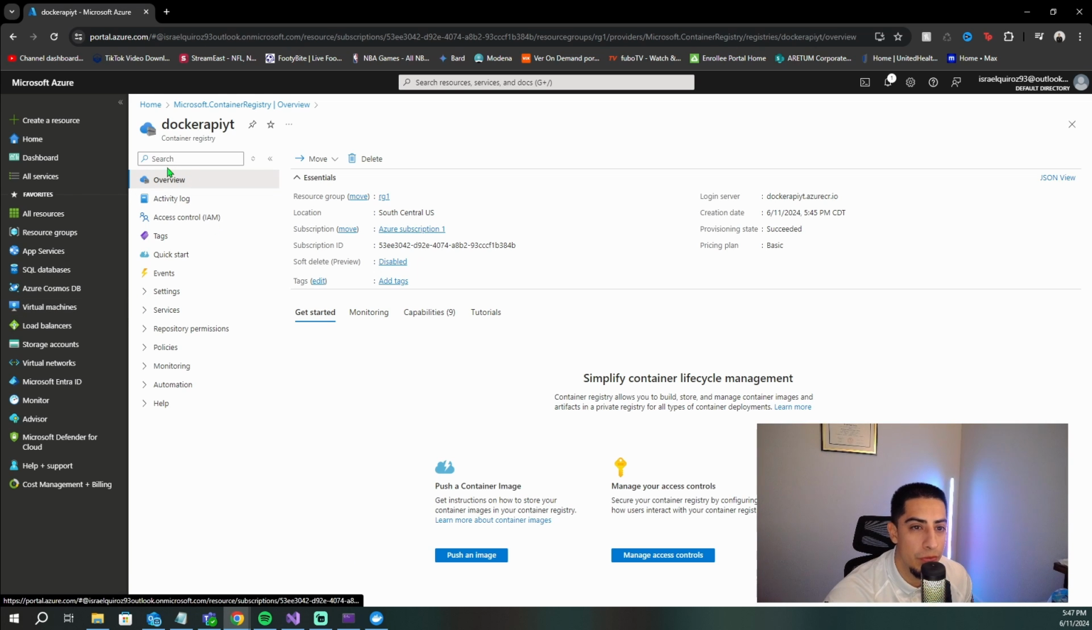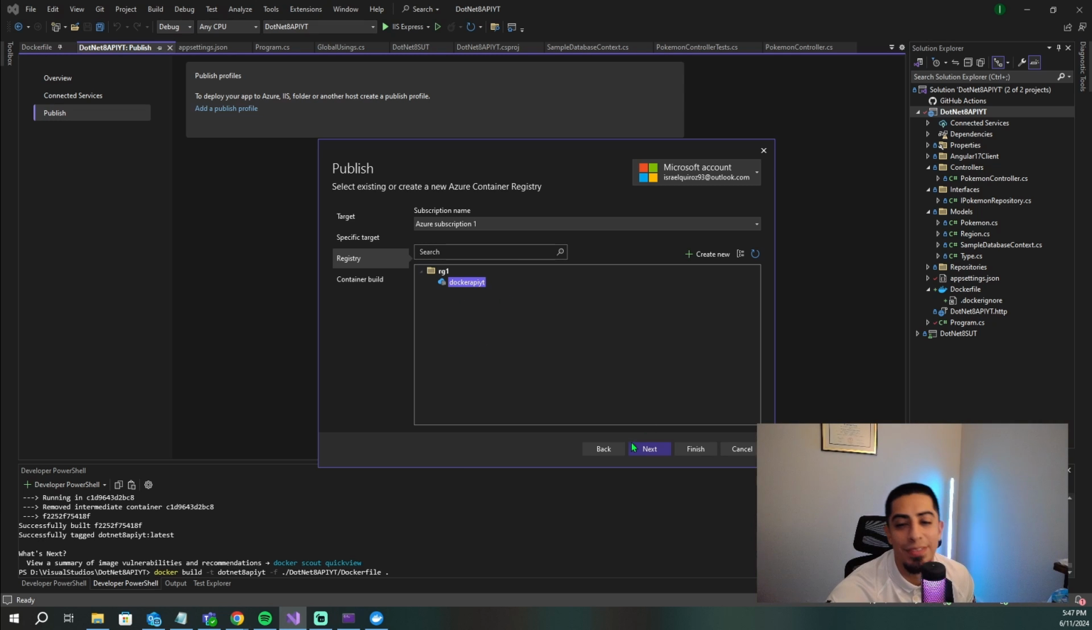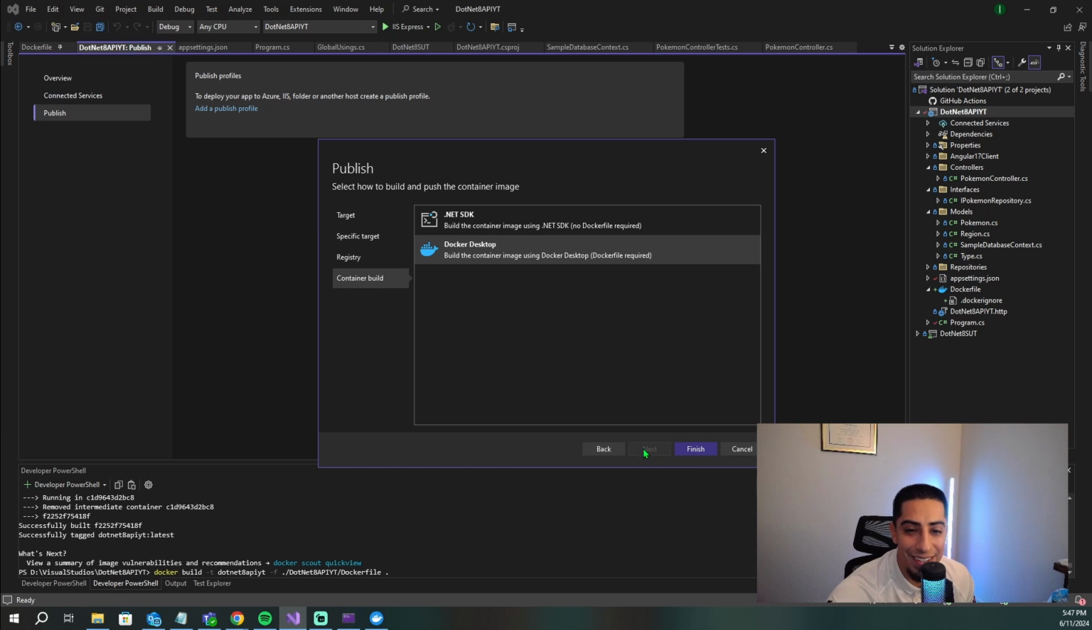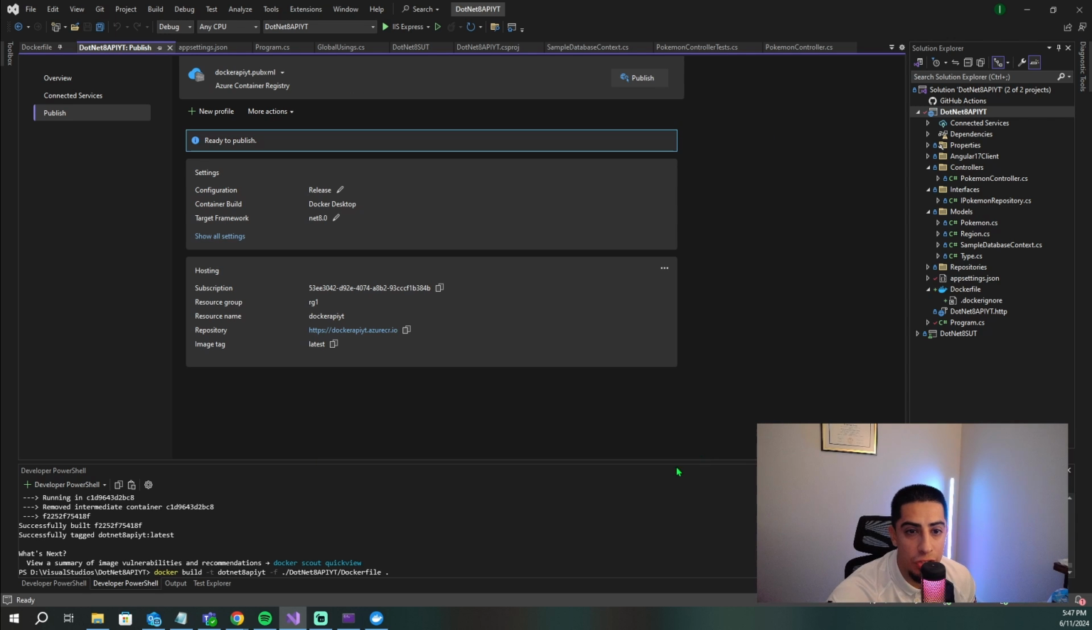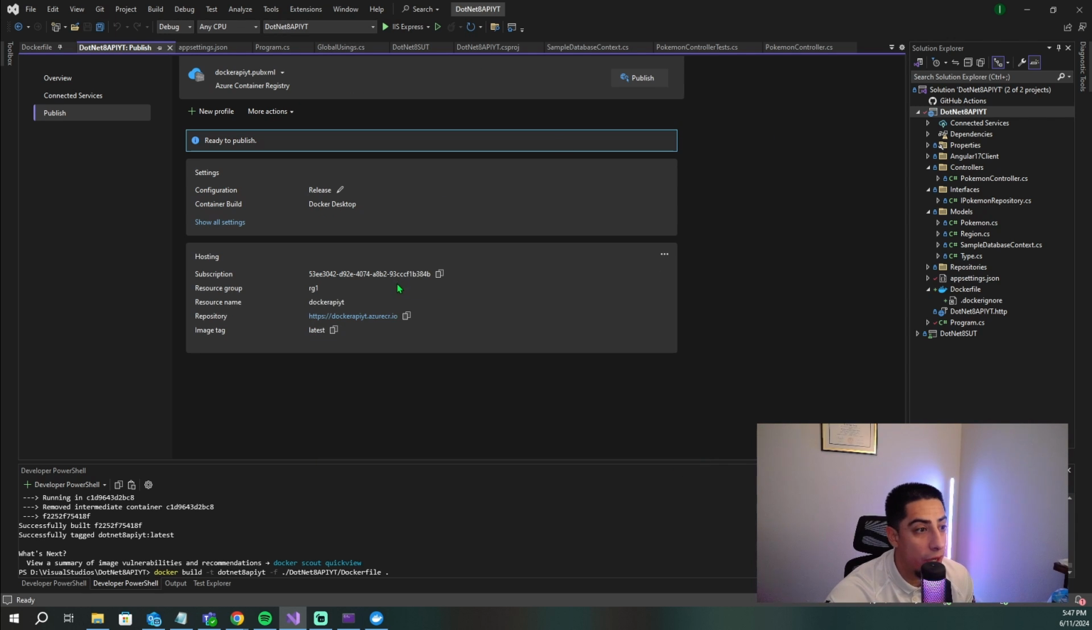Now you click it, click Next. And we are doing Docker Desktop because that's where our Docker image is. And click Finish. It's going to create this publishing profile for you. And once you have that, all you have to do is click Publish.